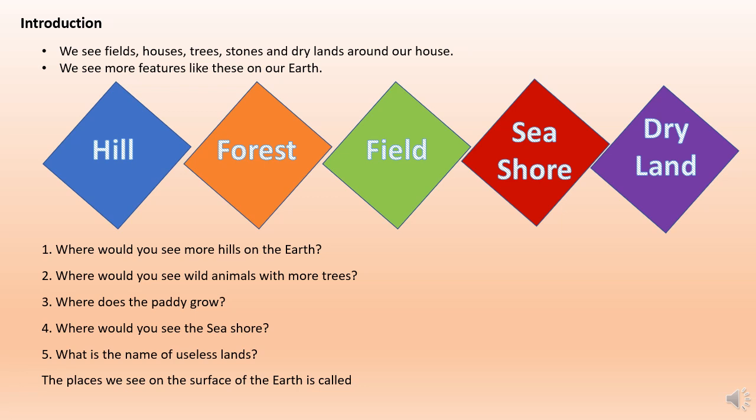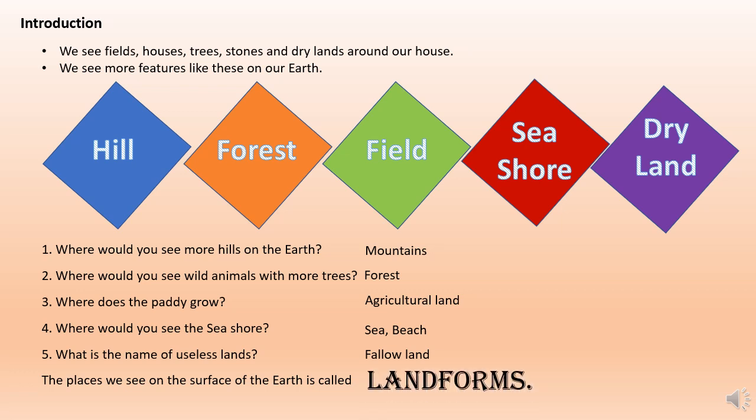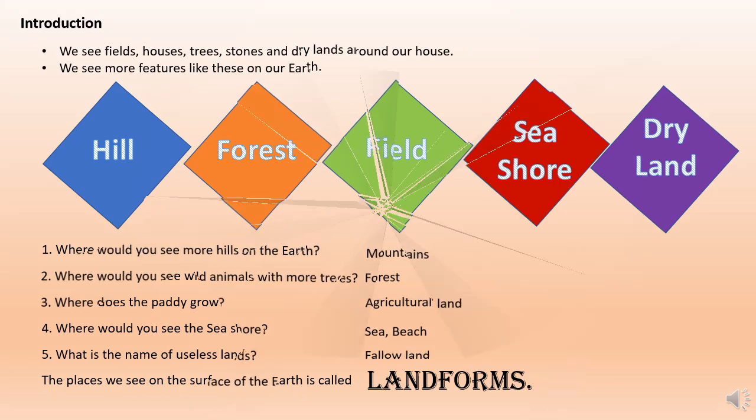So here are some questions. Where would you see more hills on earth? Answer is mountains. Where would you see wild animals with more trees? Forest. Where does the paddy grow? Agricultural land. Where would you see the seashore? Sea or beach. What is the name of useless lands? Called fallow lands. The places we see on the surface of the earth are called landforms.